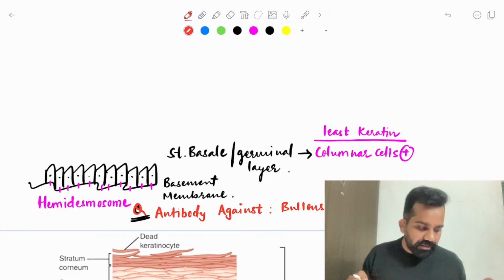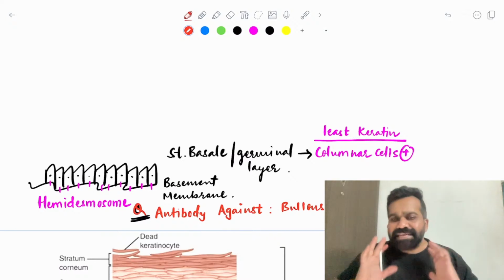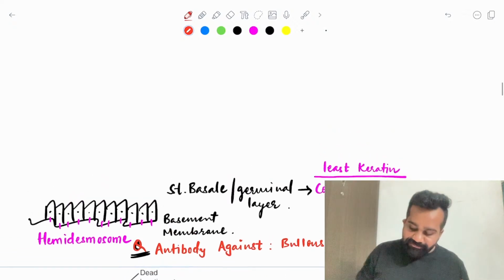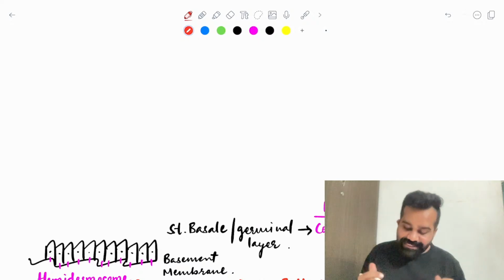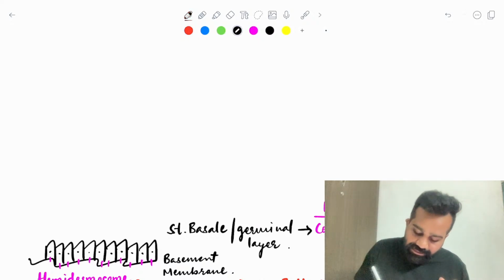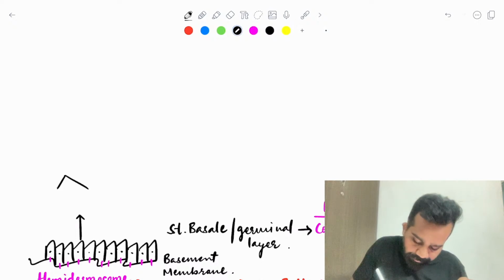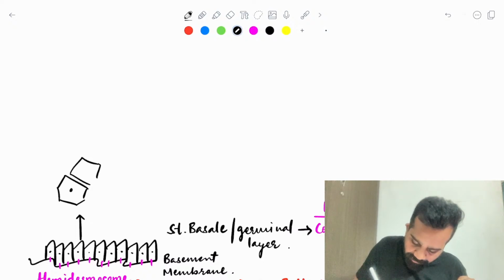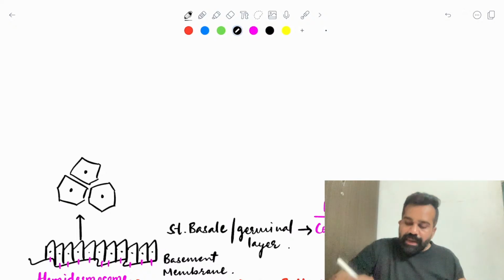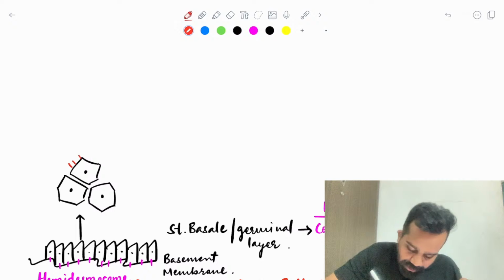In skin, always remember what will happen. Stratum basale will give cells to the upper layer. So this cell will divide, and now this cell will grow, and here we have polygonal shaped cells in a second layer. What you will notice is that these polygonal shaped cells have spikes like this.